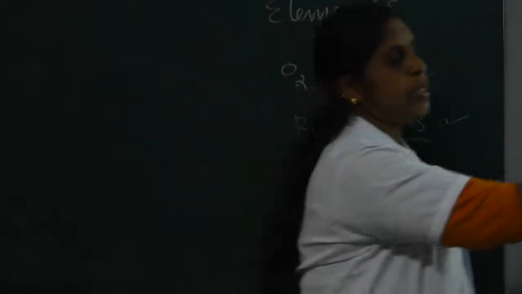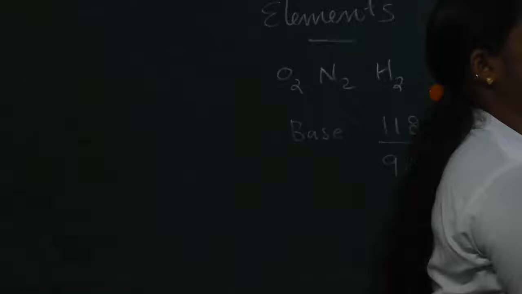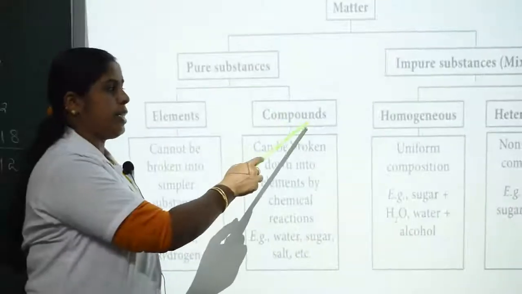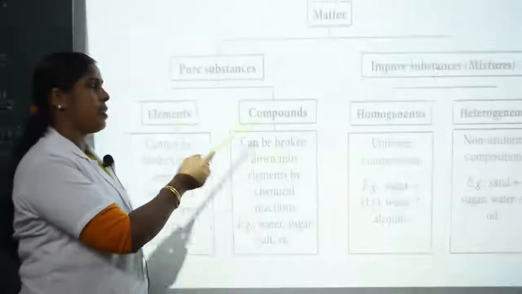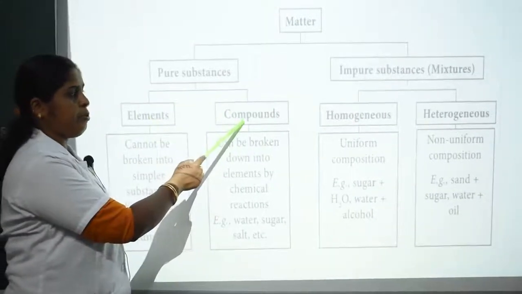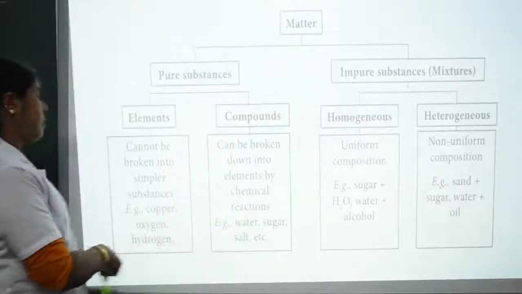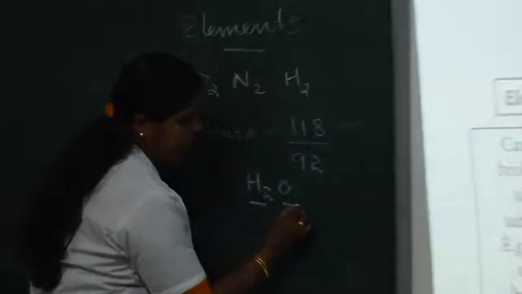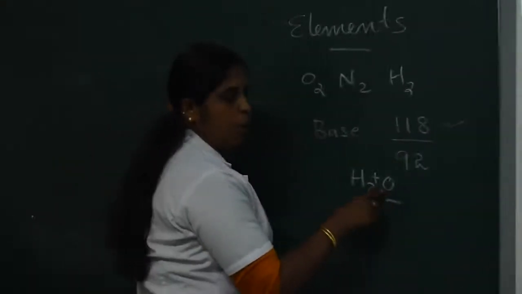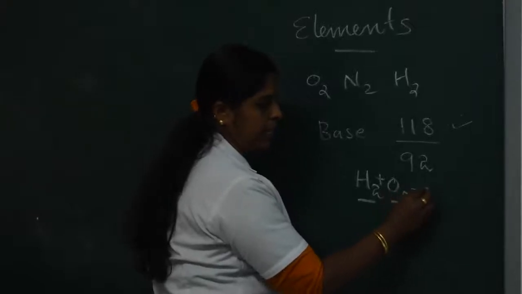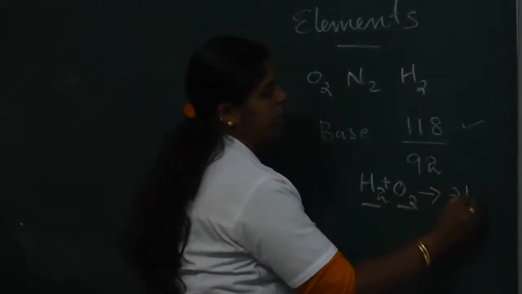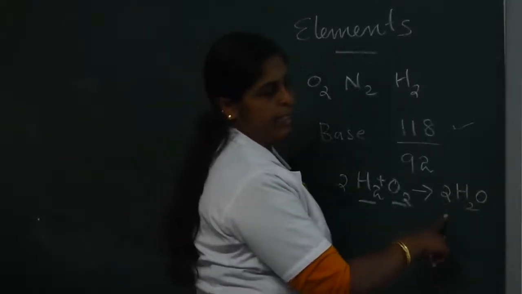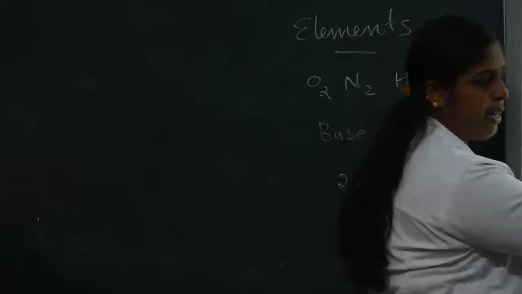When we see about compounds, compounds are formed when atoms or elements combine together. For example, water. The formula of water is H2O. Hydrogen is an element, and oxygen is another element, and they combine together to form H2O. That is water, a compound.